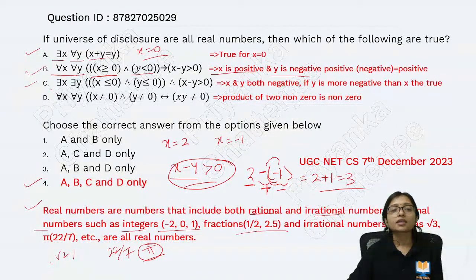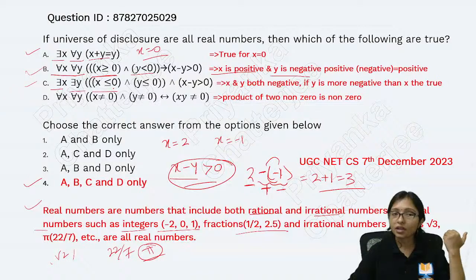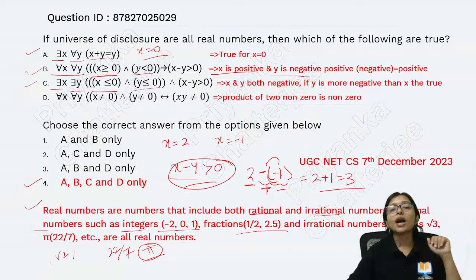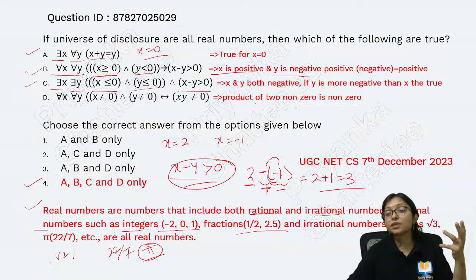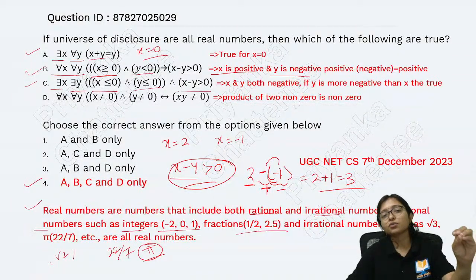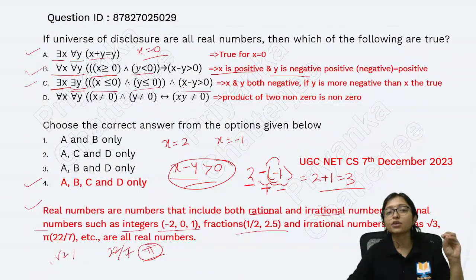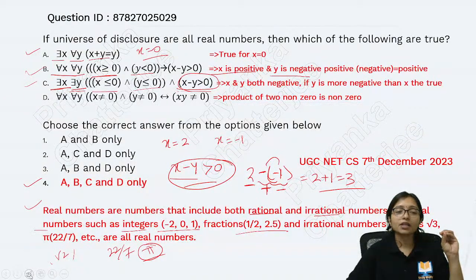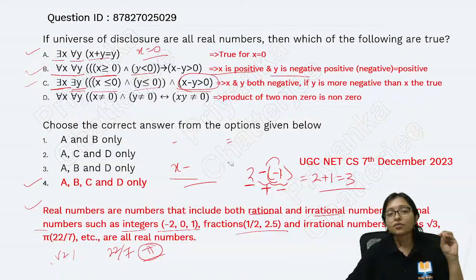Next one, option C. There exists x, there exists y. Any x, any y, where x less than or equal to 0, meaning x is a negative number or 0. y also is a negative number or 0. In this situation, x minus y greater than 0, is it possible? There exists means for some value, not for all values. It is telling, for some value, can you satisfy that x minus y greater than 0? For some value, not for all values. For some value, I can satisfy.